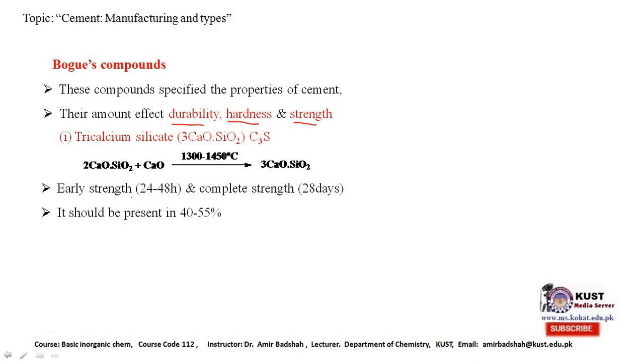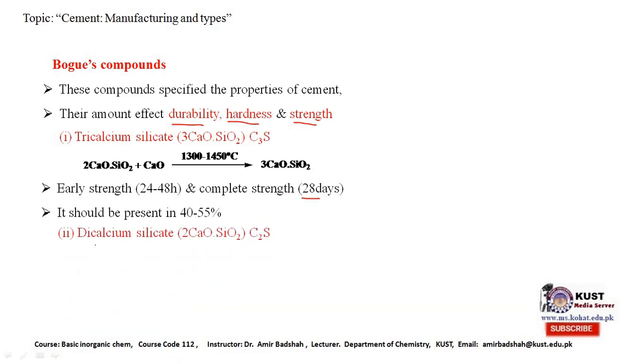In the temperature zone of 1300 to 1450 degrees C, this tricalcium silicate compound is formed. This is helpful in early strength, after mixing the water with the cement, sand and gravel. In the early stage it provides strength from 24 to 48 hours, and complete strength is provided in 28 days. It should be present at 40 to 55% in the cement.